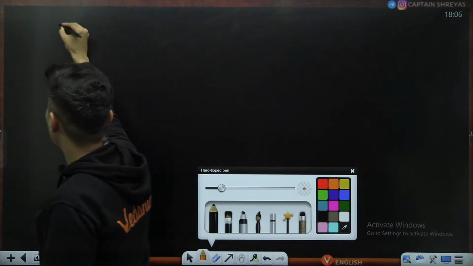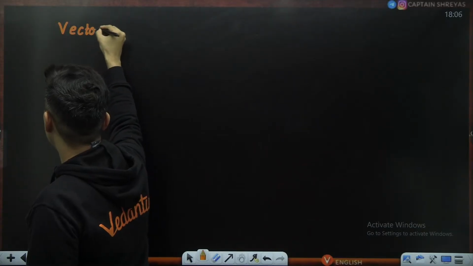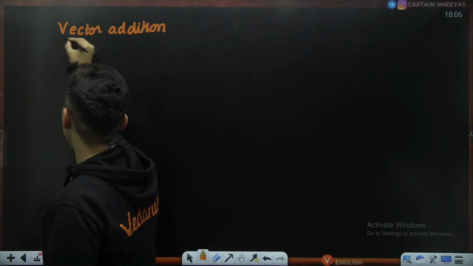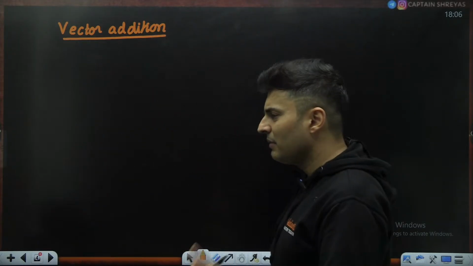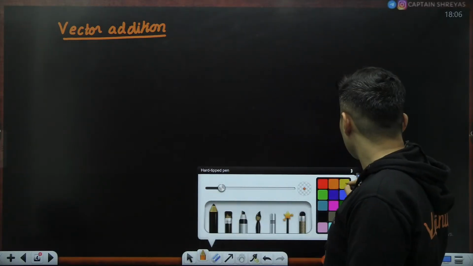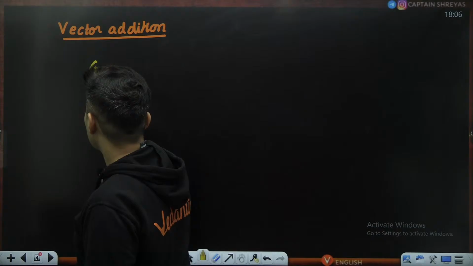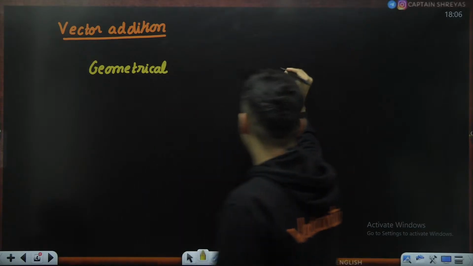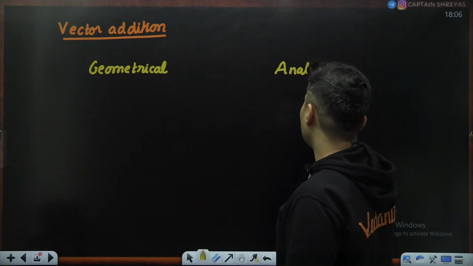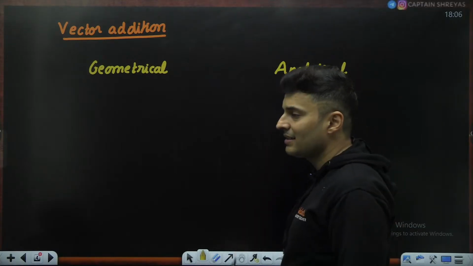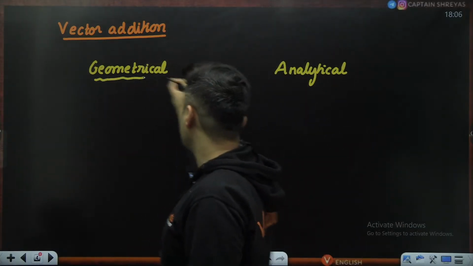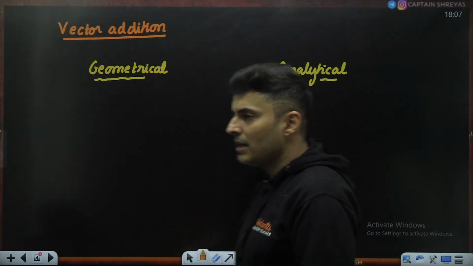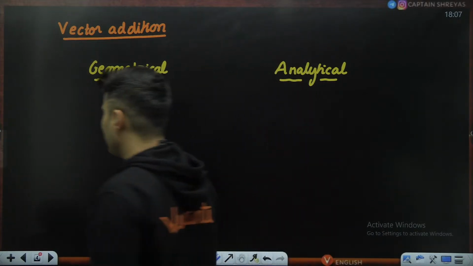And whenever we talk about the vector addition, there are multiple ways of doing so. Main thing that you should know is there is a geometrical way, and there is a formula or analytical way. There is a geometrical way and then there is an analytical way. So what is this geometrical way and analytical way of vector addition, and what does it really mean by adding of vectors? I'll give you a simple example.